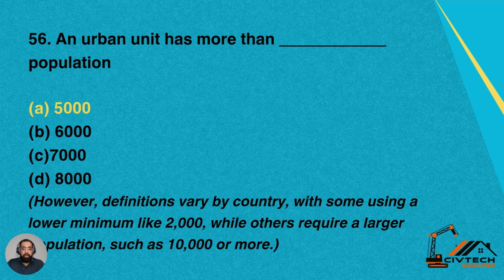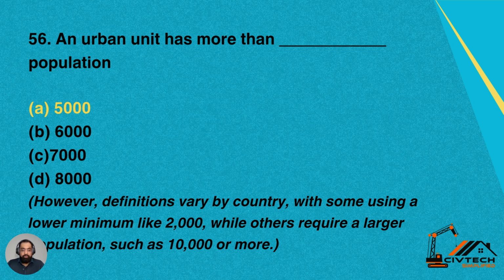Question 56. An urban unit has more than dash population. Option A is 5,000 inhabitants, B is 6,000, C 7,000, D 8,000. So it's not fixed for each and every place or city, but it is an average of various cities of the world.